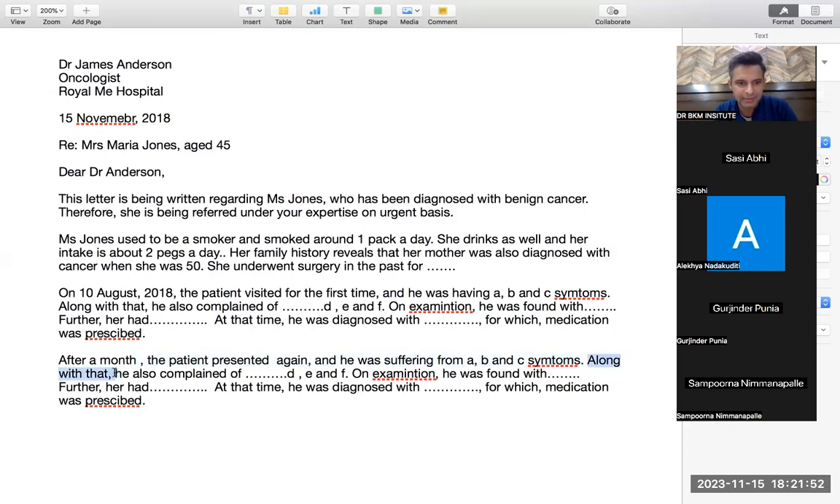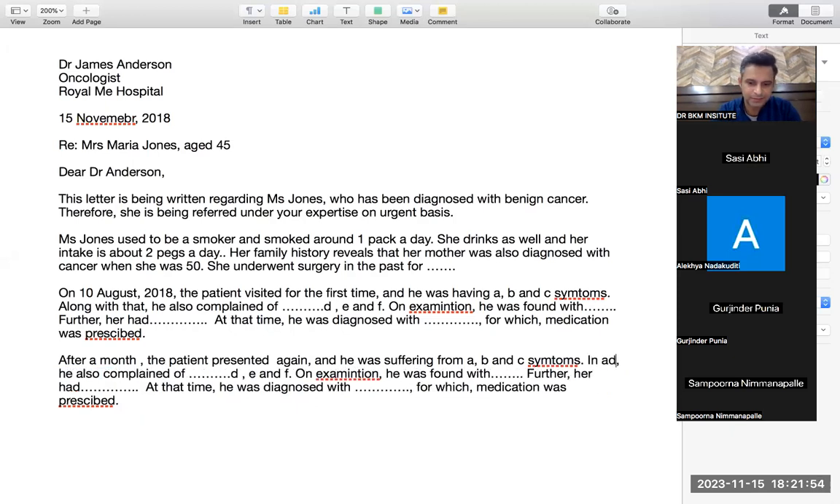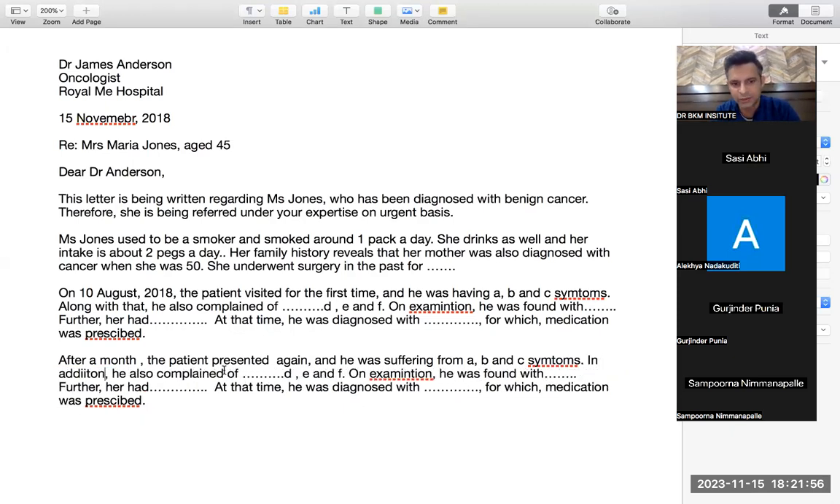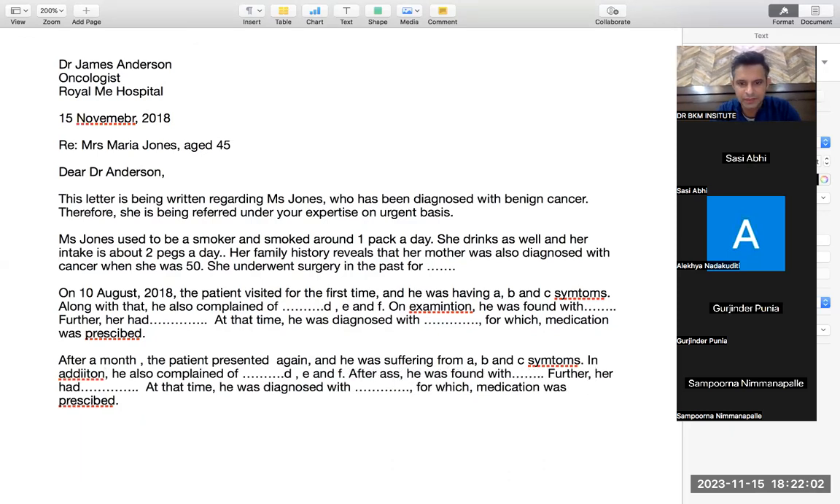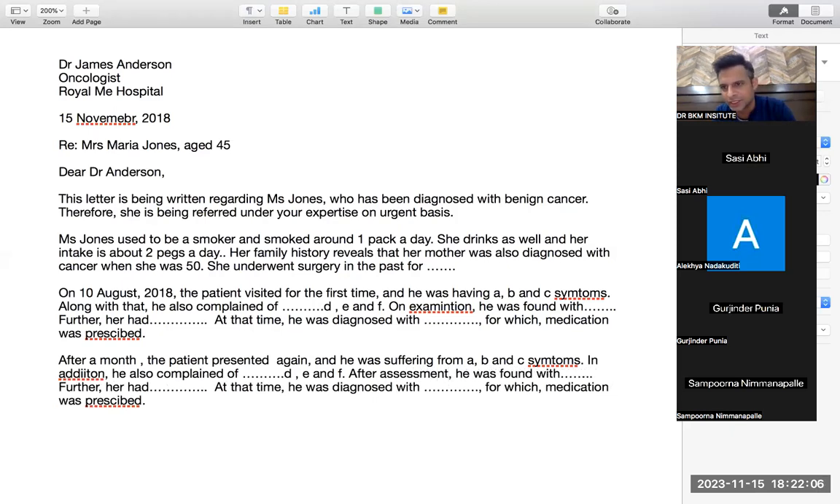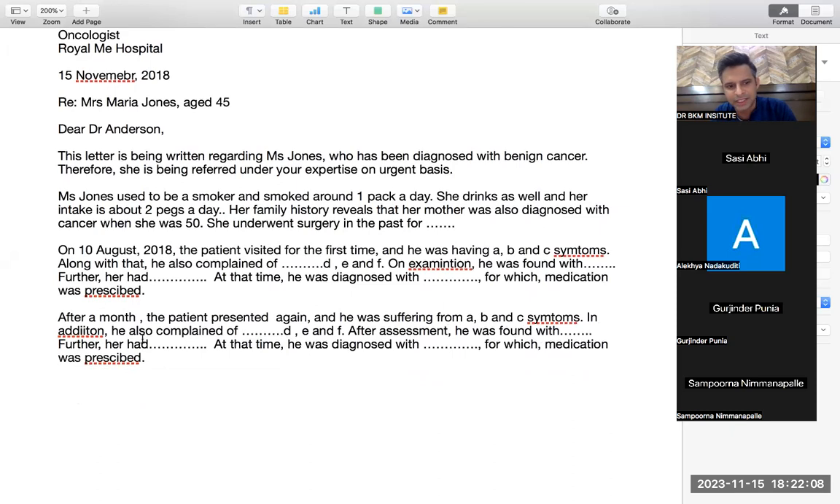Along with that can be replaced by in addition. In addition, he also complained of this thing. On examination can be replaced by after assessment. The grammar will remain the same. That is why in OET there is no grammar issue. After assessment, he was found with this thing. At that time, just write, she was diagnosed with this thing. Sorry, I'm writing he, but it was for she.